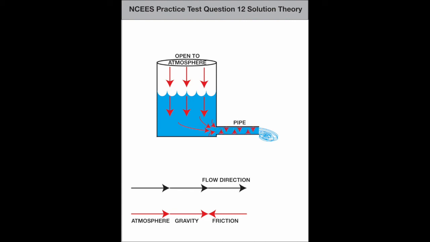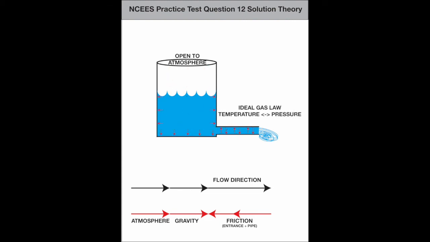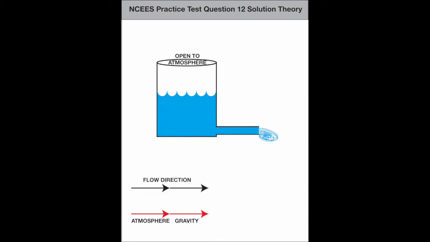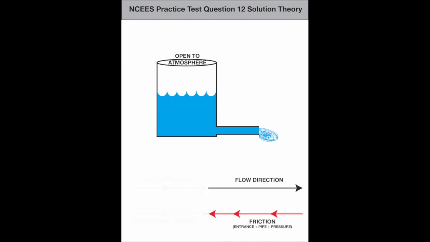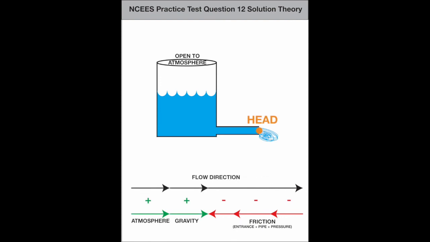Likewise, the force of friction within the pipe exerts opposition to the flow. Finally, remember from the ideal gas law, temperature and pressure are linked. The water that's flowing has a temperature, and that temperature is manifested as a pressure, and that pressure pushes against all the boundaries of the flow, increasing friction. So again, the direction of that force is opposed to the flow. 2 forces in the direction of the flow, 3 forces in opposition to the direction of the flow. So the head at this point is a simple matter of adding and subtracting.